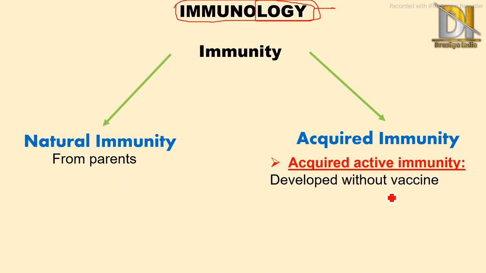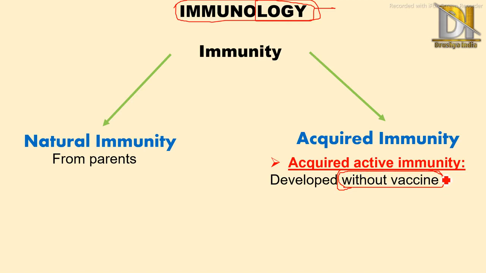And one main thing, it is developed without vaccines. The best example is chicken pox, because we don't take a vaccine for chicken pox. But the first time chicken pox occurs, our body develops antibodies against it, and due to this, the second time our body encounters chicken pox, it may easily tackle those antigens and the effect is not shown, means chicken pox cannot occur a second time in that specific individual.